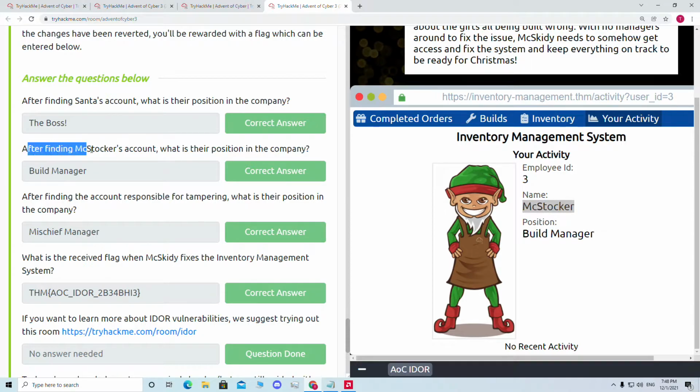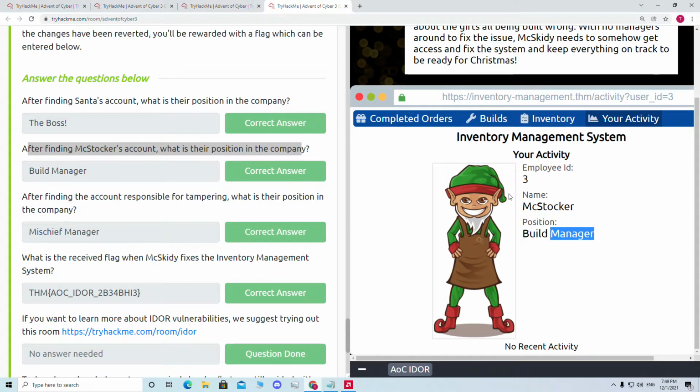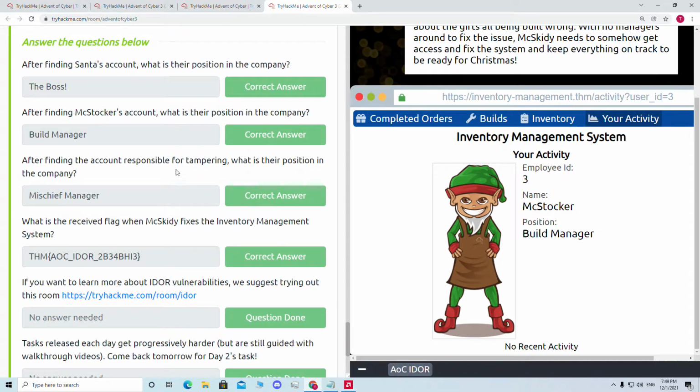So this says, after finding Max Stocker's account, what is their position in the company? And we can see the position is build manager. So we changed the parameter to 3, and we got the access of this guy whose name is Max Stocker, and his position is build manager. So this question is also solved. The answer is the build manager.